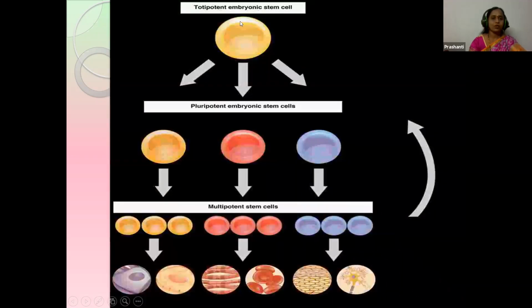So totipotent gives rise to pluripotent embryonic stem cells. From these, a few give rise to the multipotent, and from there to the different cell types.